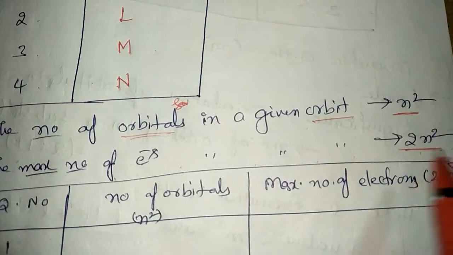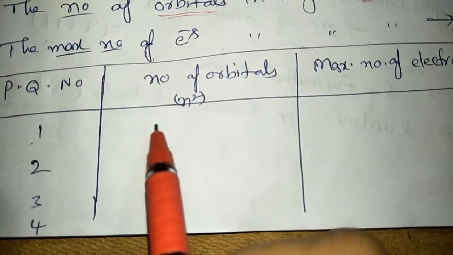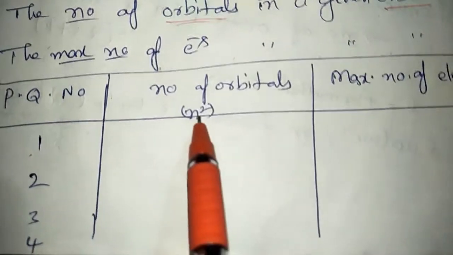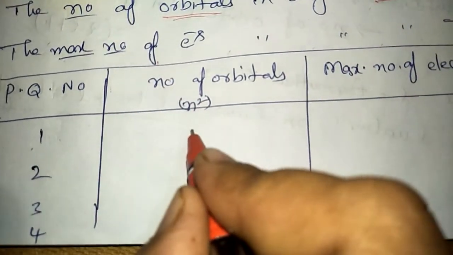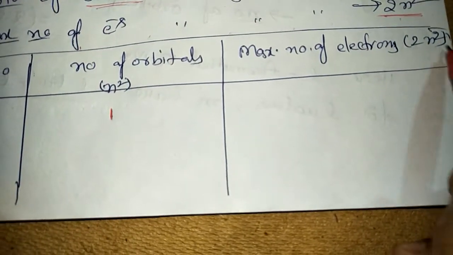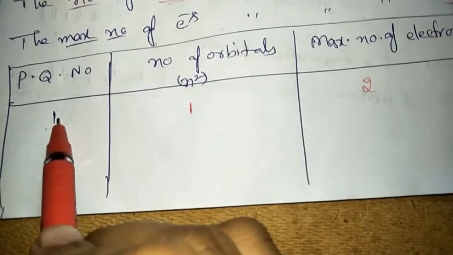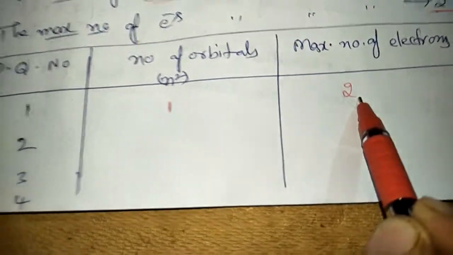If the principal quantum number is 1, how many orbitals are present? Here 1 square means 1, so 1 orbital is present. The maximum number of electrons is 2 into 1 square, that is 2 electrons. So in the first shell, 1 orbital is present and a maximum of 2 electrons are accommodated.